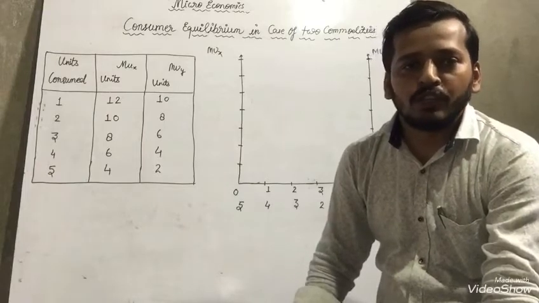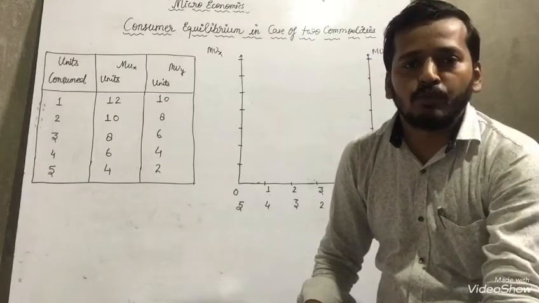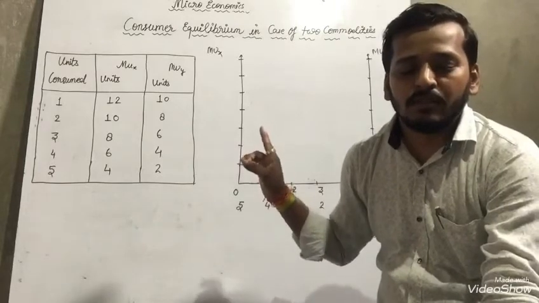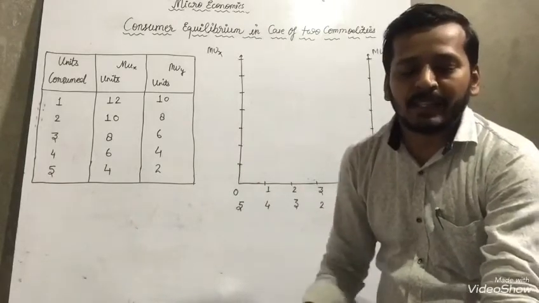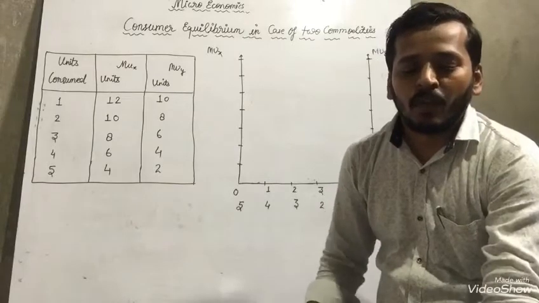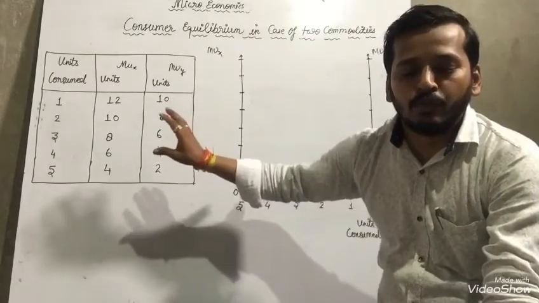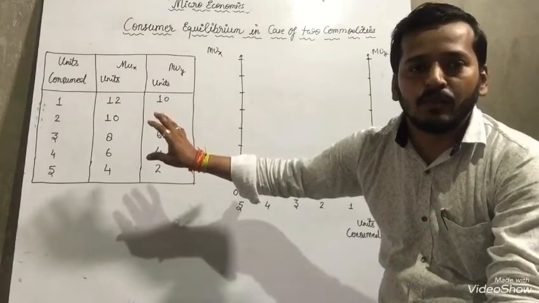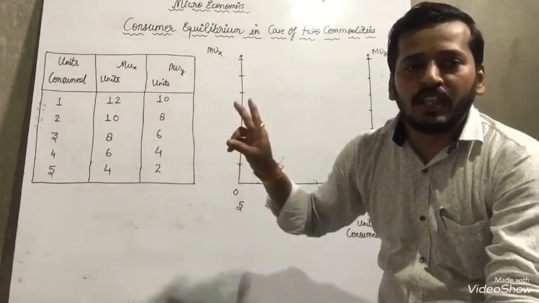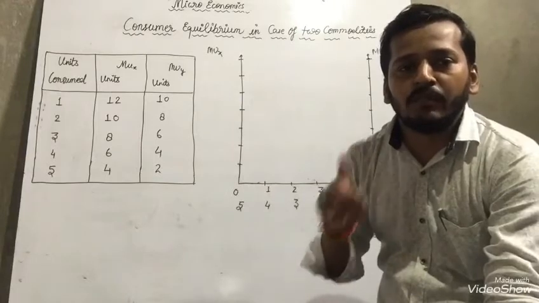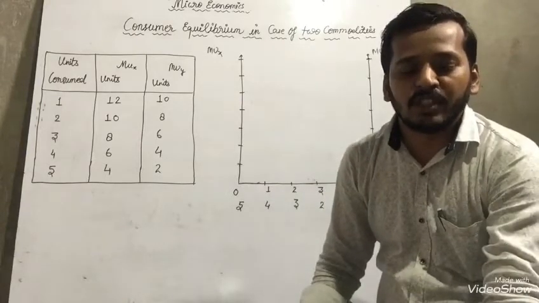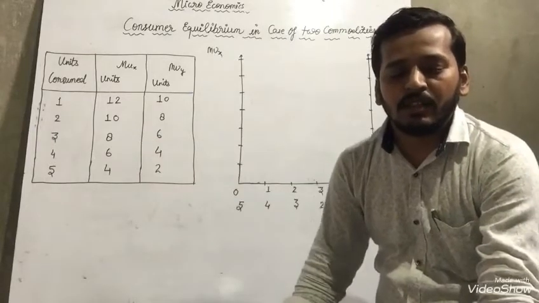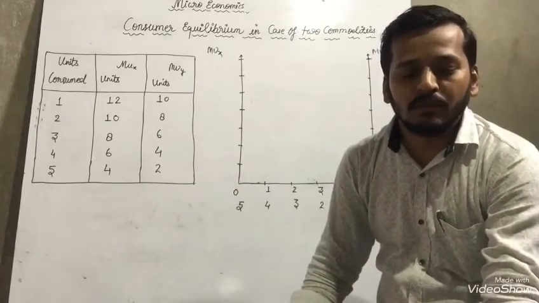Dear students, what I have told you, make notes and write it. According to the law, the consumer gets maximum satisfaction when the ratio of MU of the two commodities to their respective prices is equal.